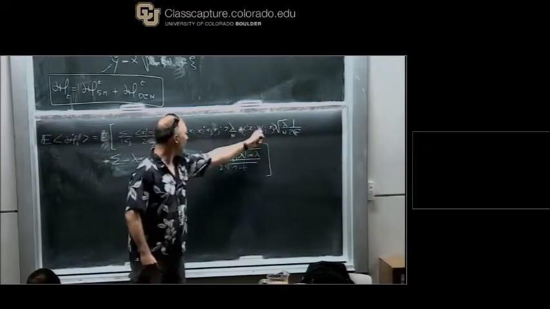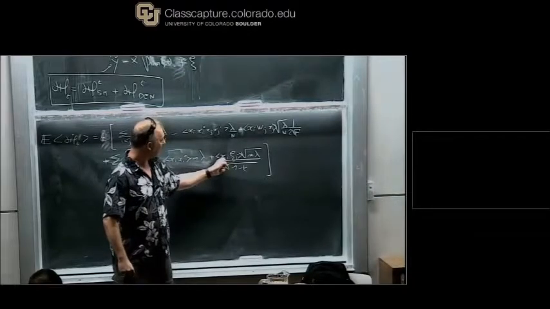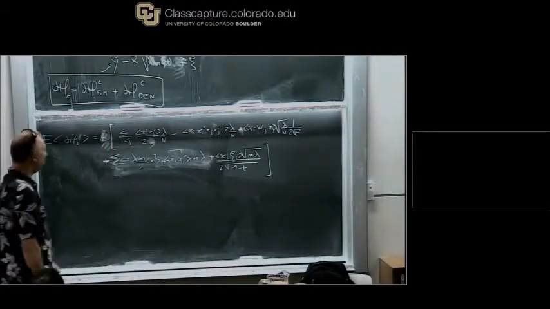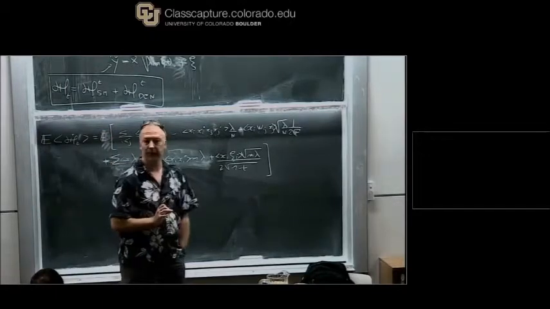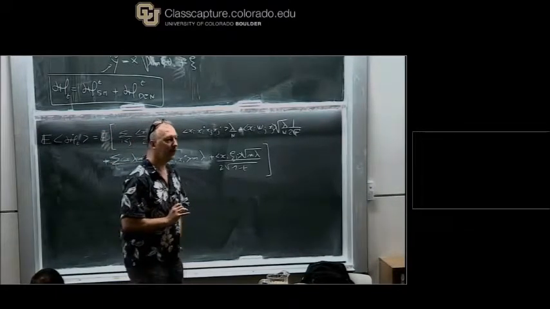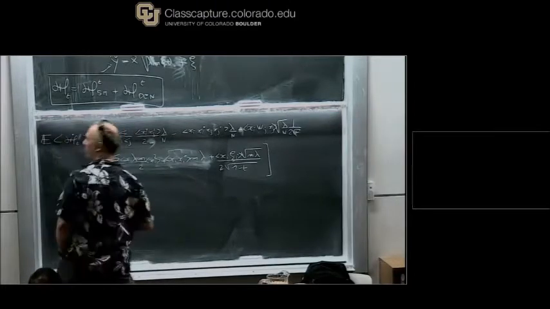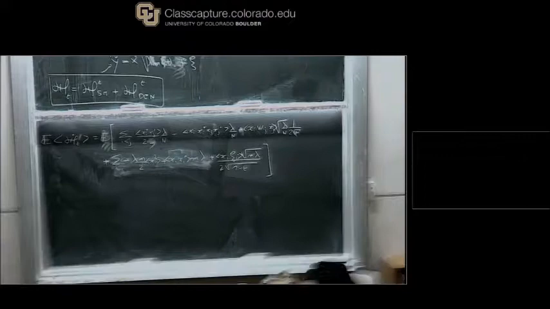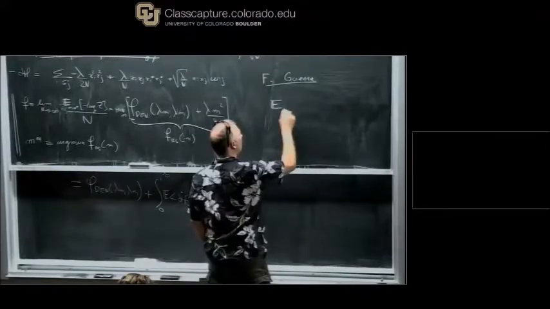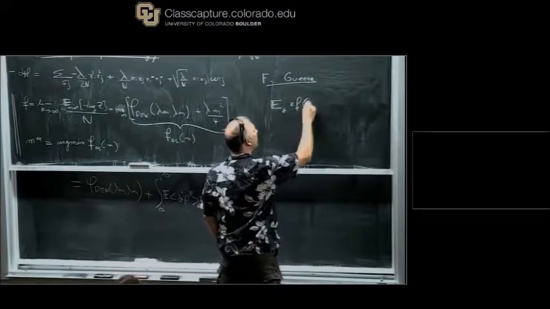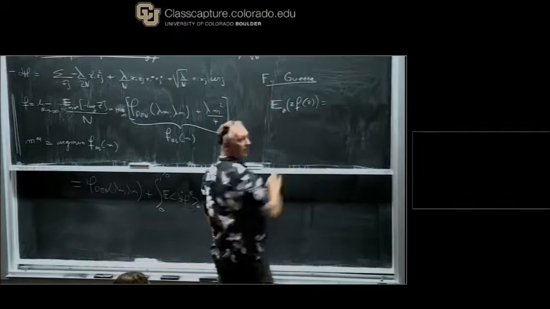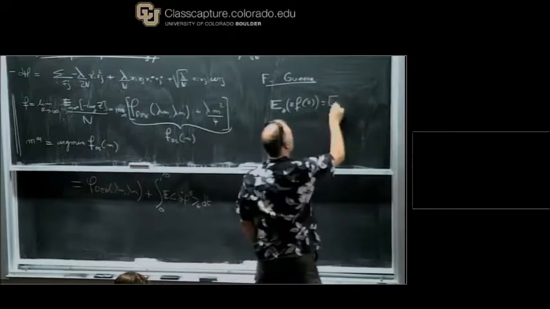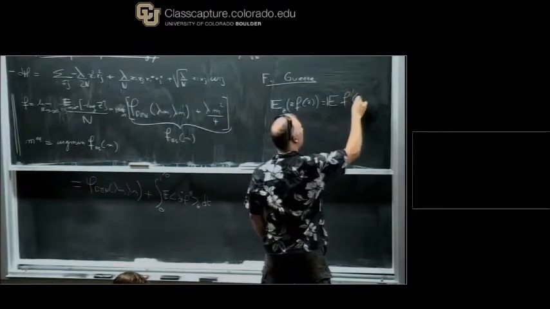And the sister of this term is here, where you have xi, xi. Right? Luckily, this noise is Gaussian. And there is a nice identity, which is the following one. If you have the expectation over a Gaussian variable z of f of z, it's equal to the expectation of the derivative of f of z.